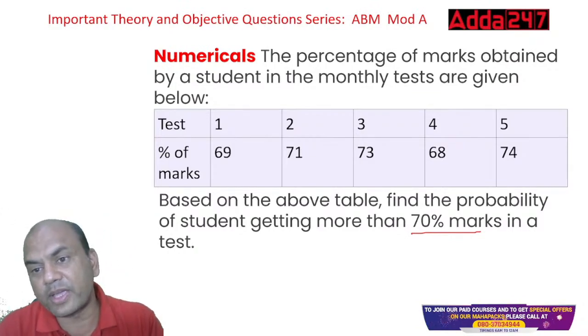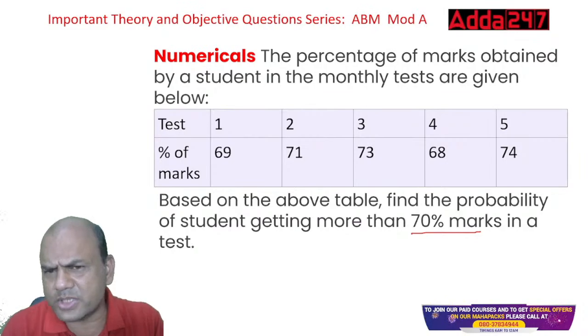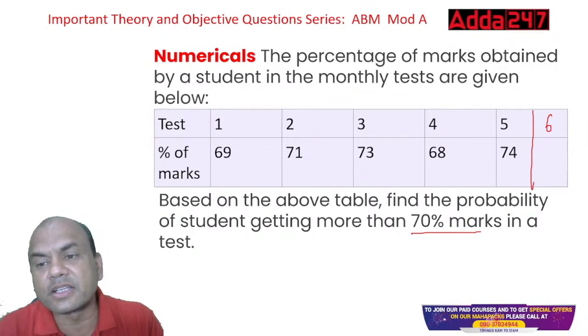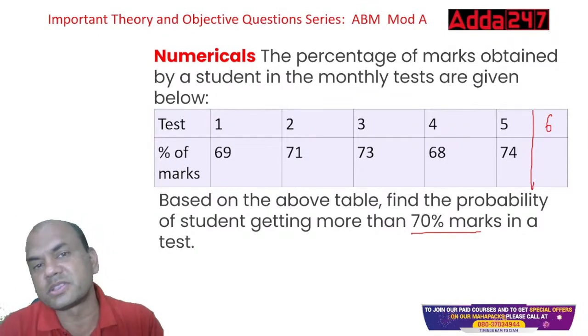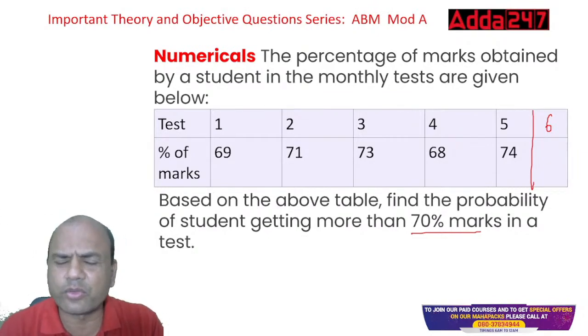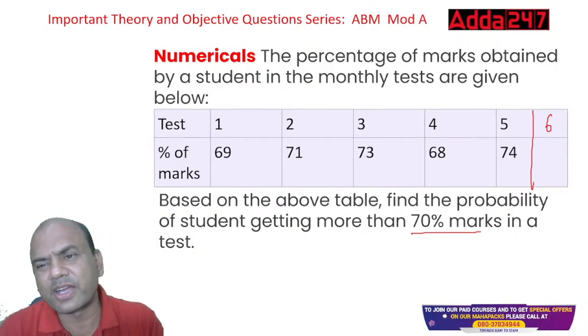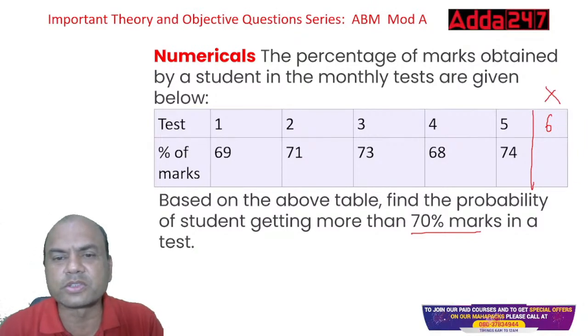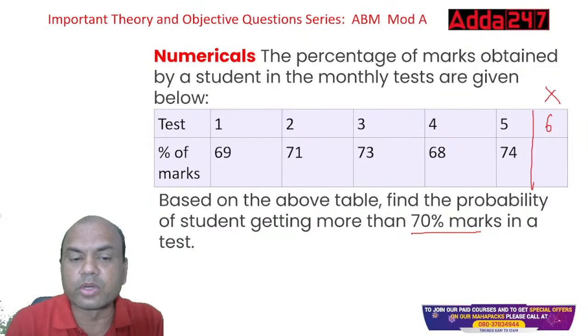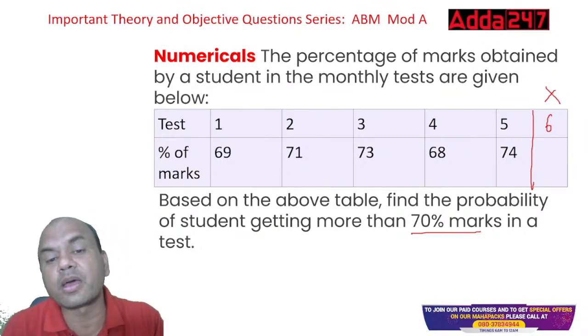Suppose I take test number 6 now. What is the chance that the student will get more than 70%? That is the question. How will you understand this? The question is very simple. Forget the 6 now, we will focus on only 5. Total tests are 5. Out of 5, how many are above 70?